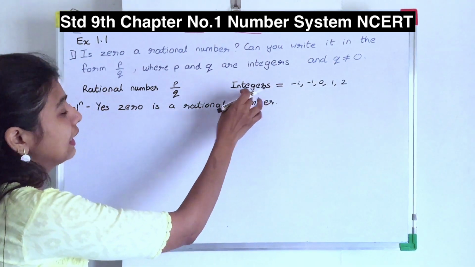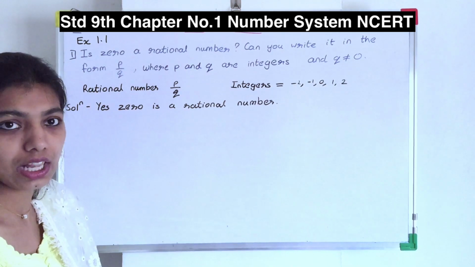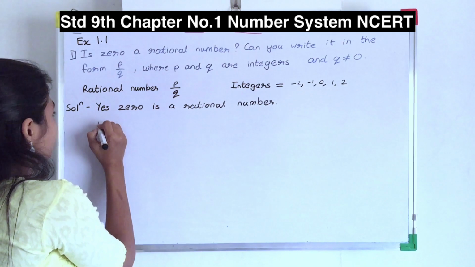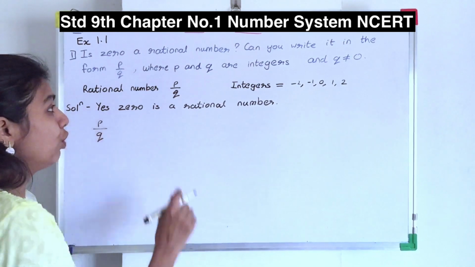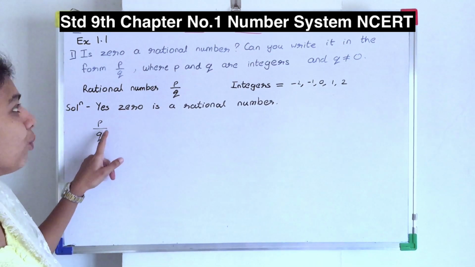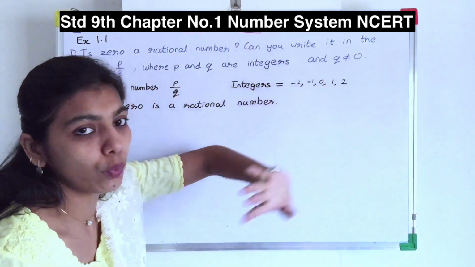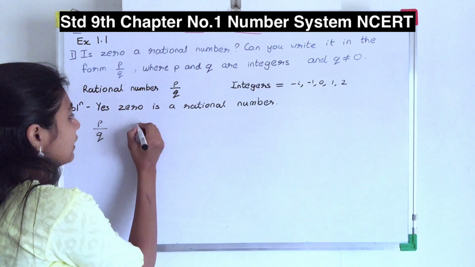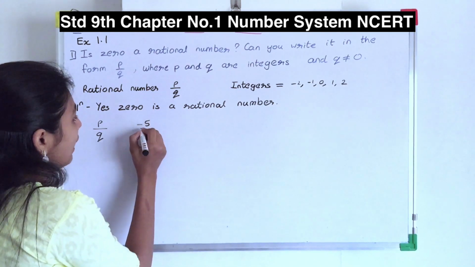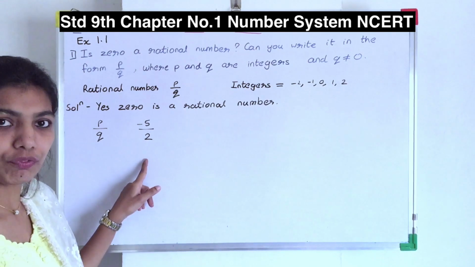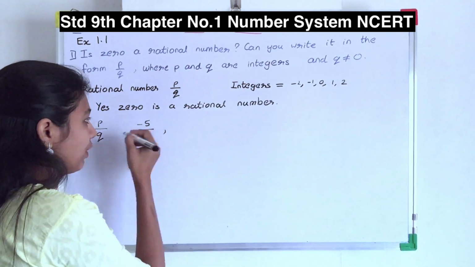So all the integers are rational numbers. So can I write this in a form of P upon Q, where P and Q both are integers but Q is not equal to 0? So how can I write, like suppose minus 5 upon 2. This is in one form. I am giving you the examples over there.